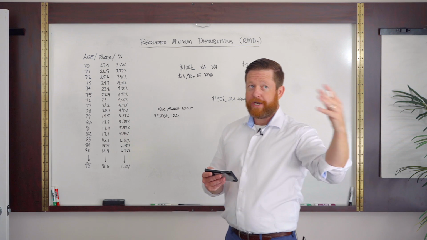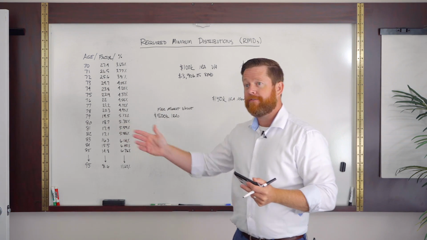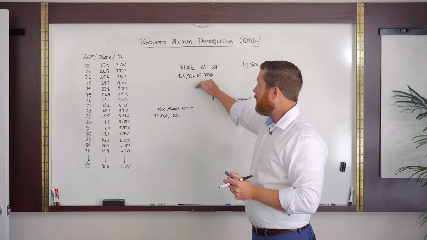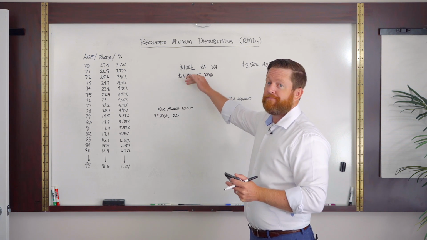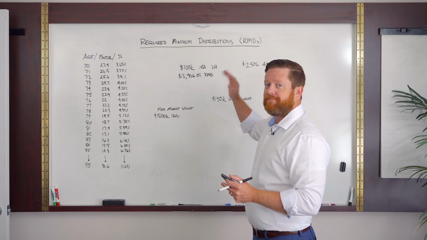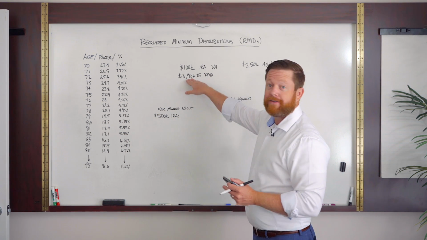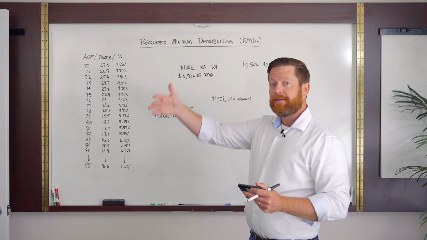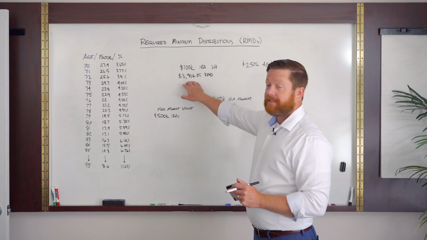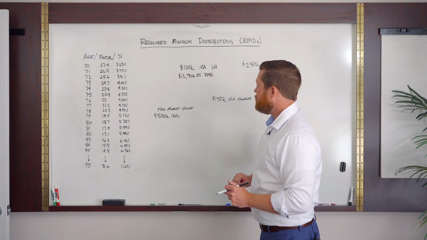And you can take it in January 1, you can take it December 31st, as long as it is within the tax year. This is the minimum that has to come out. So if somebody's taking, like $500 a month out of it, don't worry about it. They're going to have the $6,000 taken out. They'll exceed the minimum. They're fine. But if they're not drawing out of this, this is the required minimum distribution on this account.